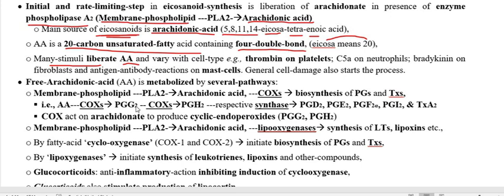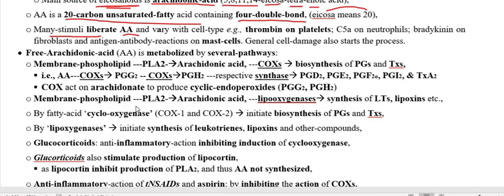So now we have to go through the synthesis pathway of prostaglandin, thromboxane, leukotrienes. First we have to go through the synthesis pathway of prostaglandin and thromboxane.